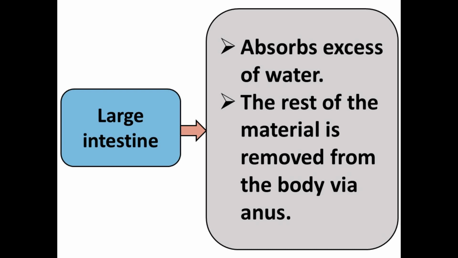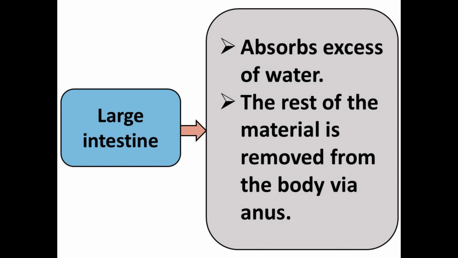Next is the large intestine. Now I told you that the absorption of the food takes place in the small intestine. So what happens in the large intestine? In the large intestine there is absorption of excess water. So what does the large intestine do? It absorbs the excess water, and the rest of the material which is undigested is removed from the body via the anus. Means through the anus the undigested material is thrown out from the body.